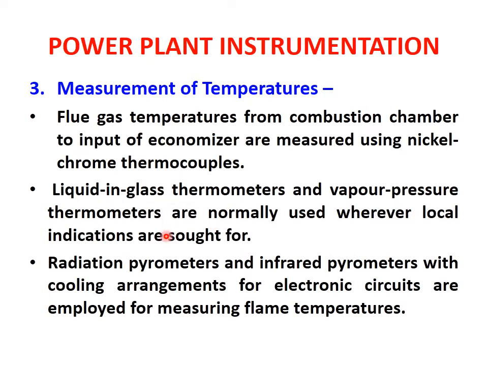So see that in these 2 points which we have seen now, that thermocouples, that is nickel chrome thermocouples, can be used where the highest temperatures are there, but normally when we are having some lower temperatures, that is the temperature of around 40 degrees Celsius to around 120-130 degrees Celsius, the liquid in glass thermometer, this means the ordinary thermometers, or vapor pressure thermometers are easily used for the local indications. Then when a high temperature is to be measured, of more than 2000 degrees Celsius, etc., then pyrometers are used.